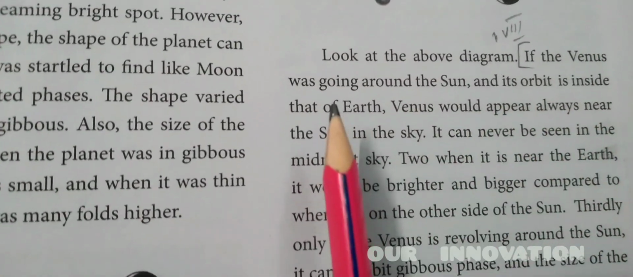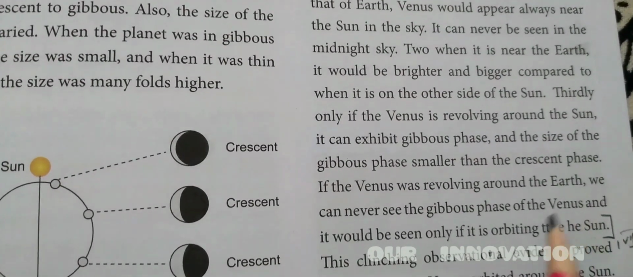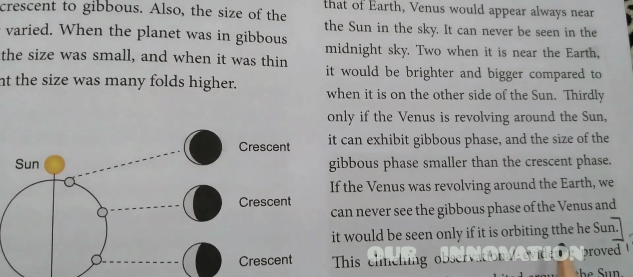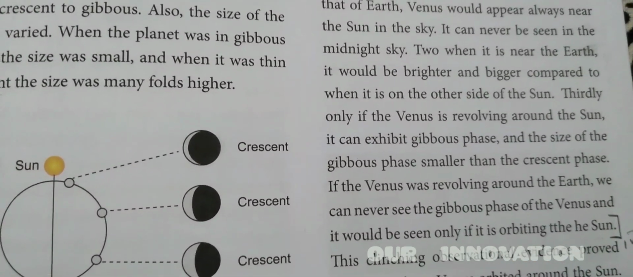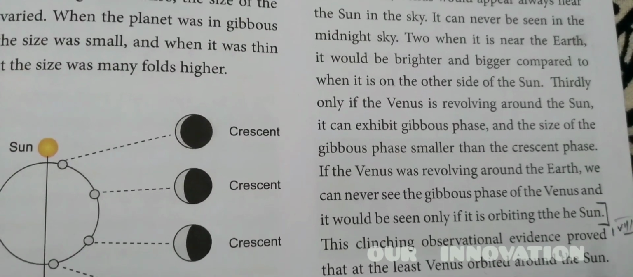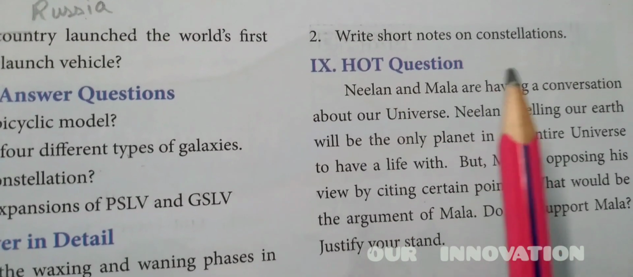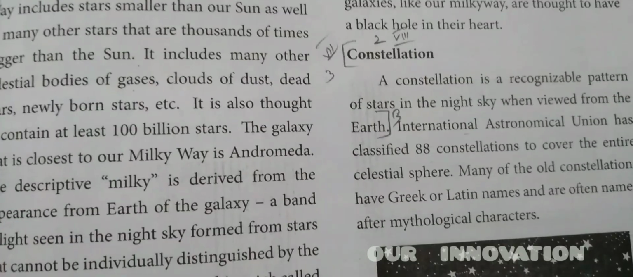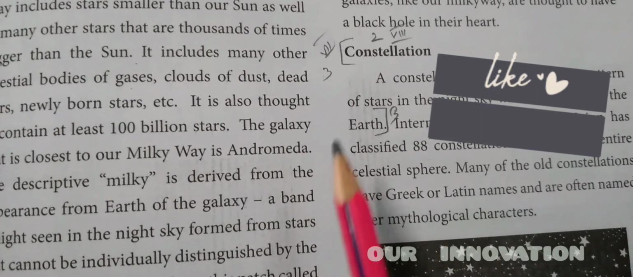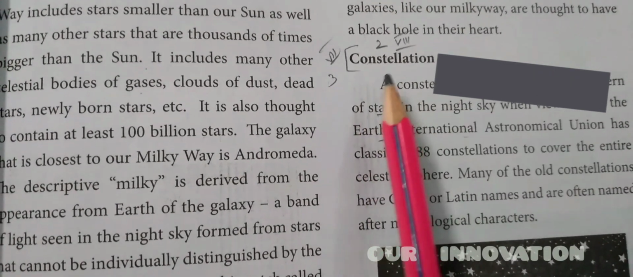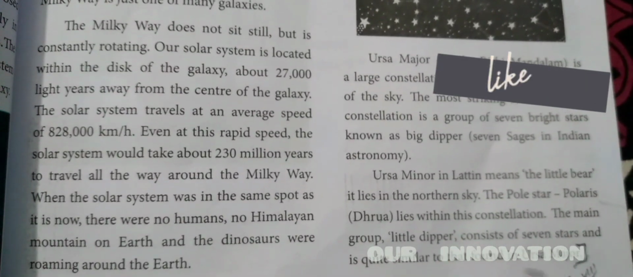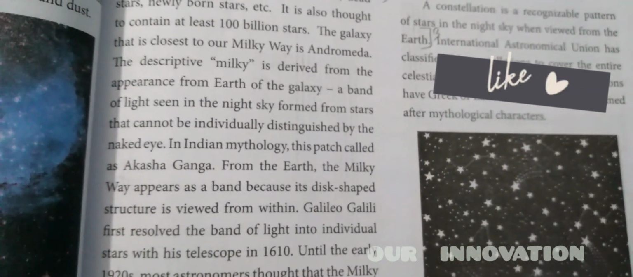If the Venus was going around the sun from this point, from there to, see, you can see here, if it is orbiting the sun, okay, up to this you have to write. So this is the answer for the first detail. Write short notes on constellation. Page number 33. Under the heading constellation, write this heading and you have to copy this whole para. You need to write up to here. Okay, this is all about the constellation. Detail for the second one.